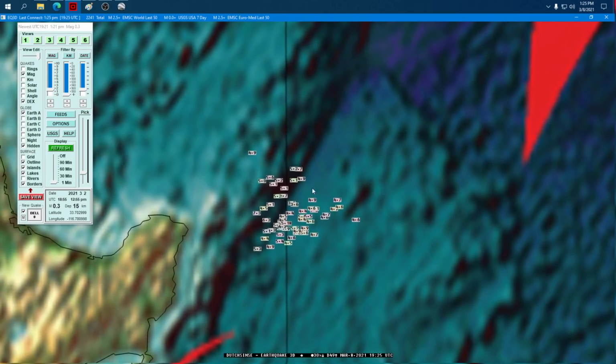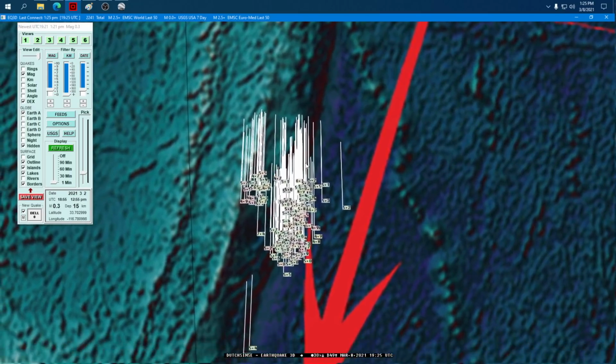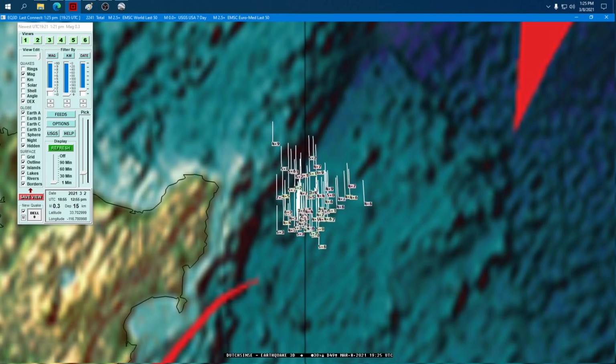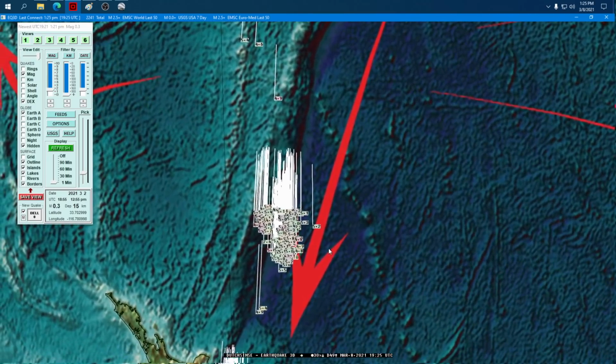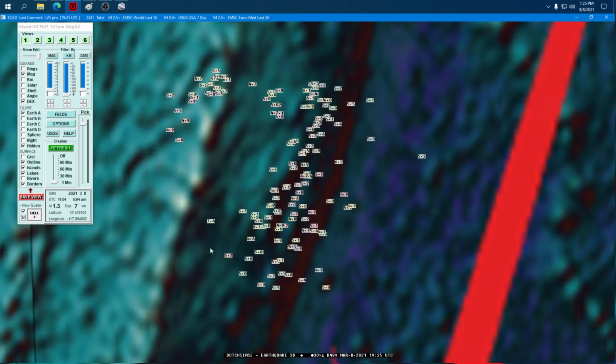But look at it. Again, it's a huge cluster, and it's reached out and around up to the north. The only thing missing would be for it to come back around the backside. But again, this is a big ring of earthquakes there. It's not a line of them. Sometimes we see lines of earthquakes, but this is a huge ring of earthquakes. And same with up here to the north. This one is really starting to make that ring-like shape, and we don't have any past examples to go on.